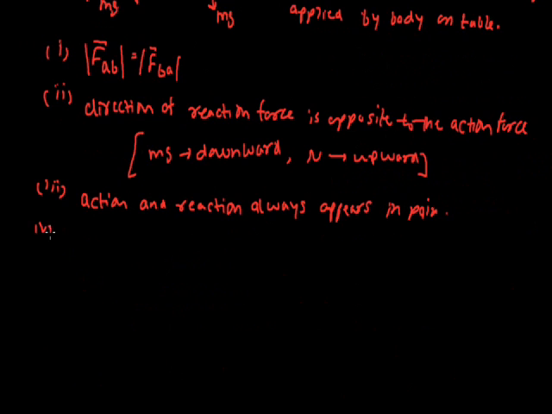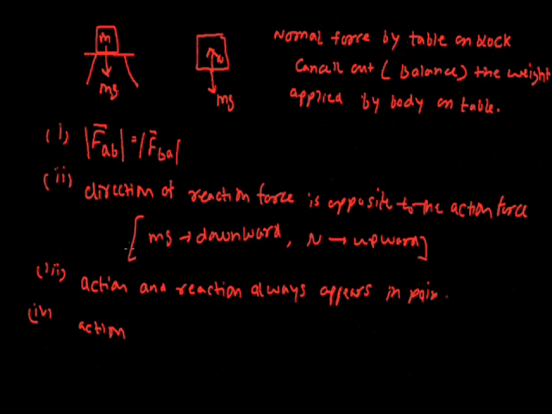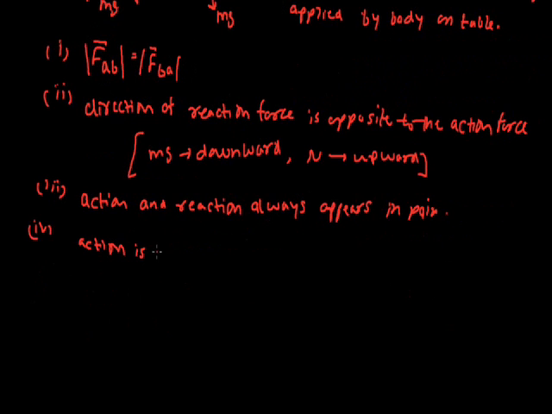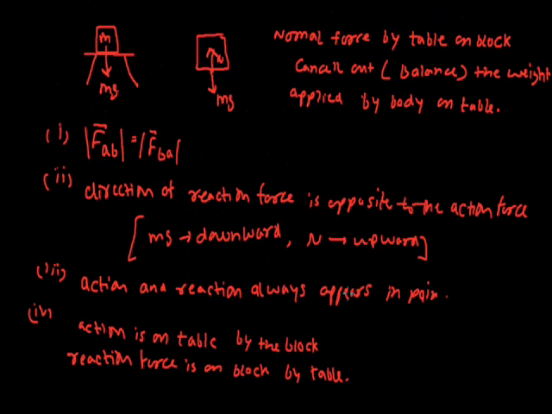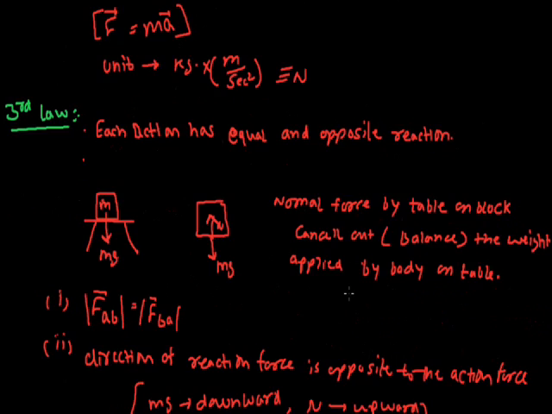The fourth point about this law is that action and reaction work on different objects. Suppose here in this example the action is on the table, by the block, but the same reaction force is on the block, by the table. So this is the basic introduction about Newton's first, second and third law.